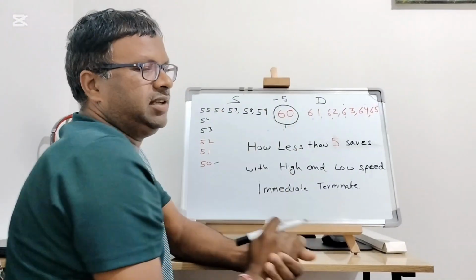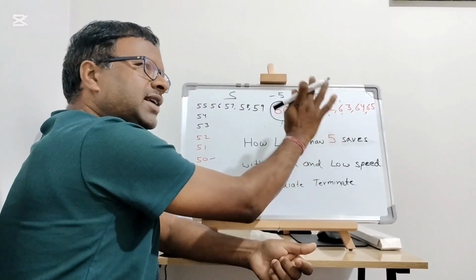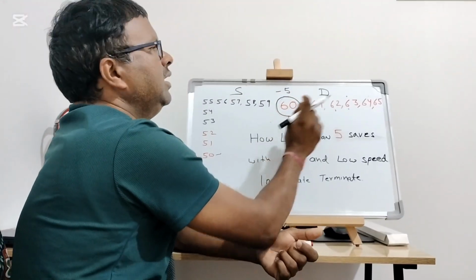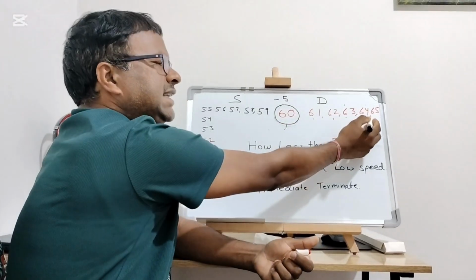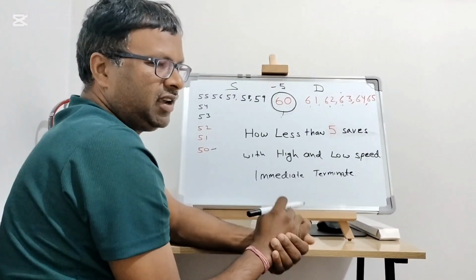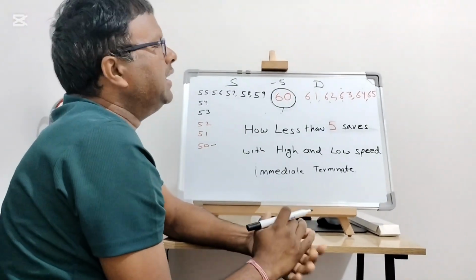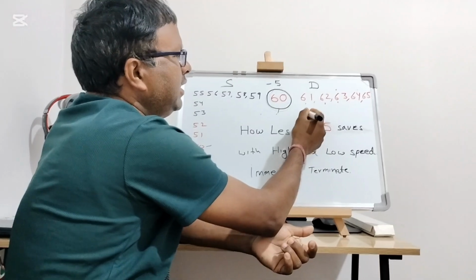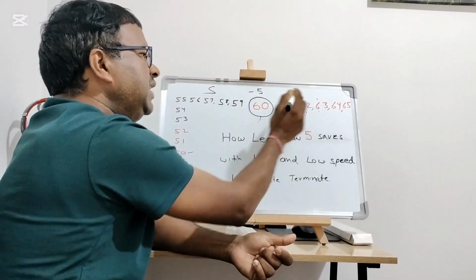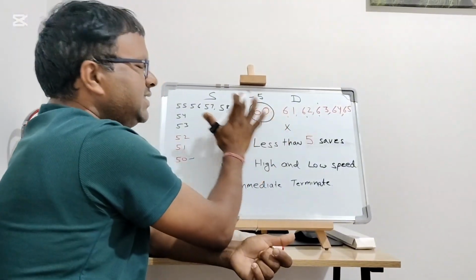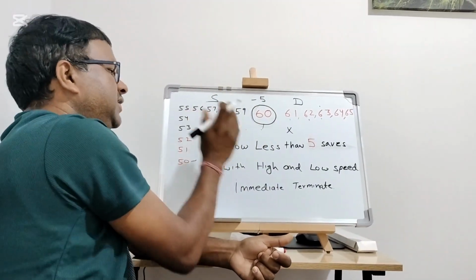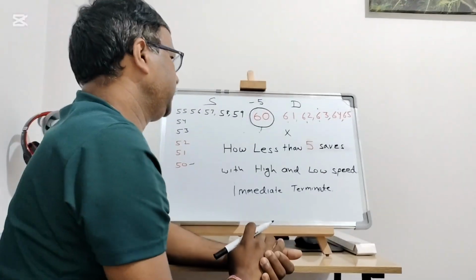You go to 62, same; 63 same, 64 same. So the maximum is 64, but you need to bring your speed down within 5 seconds. And when you do the driving test, 5 seconds is like nothing. So don't go over the speed, whatever the speed limit, just drive less than 5. So how is less than 5 safe from immediate termination?